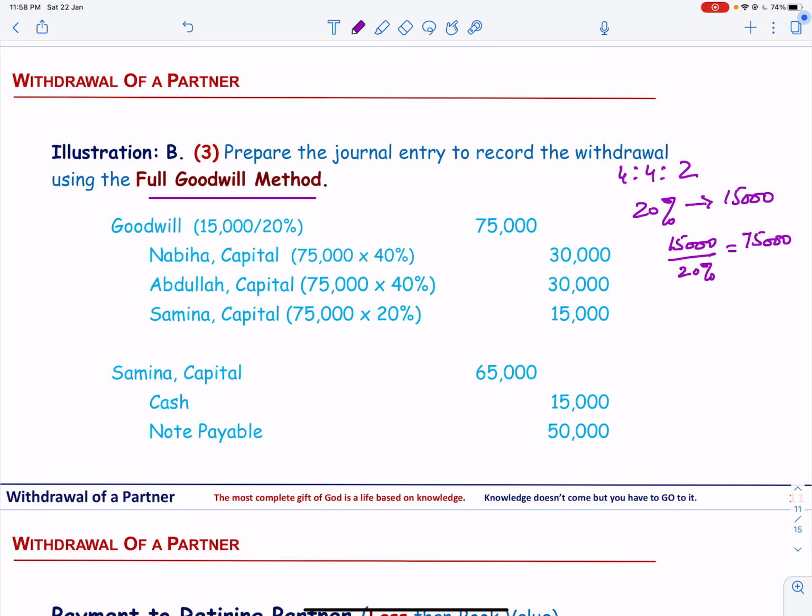And the goodwill will be allocated to all the partners in their profit sharing ratio, that is 4:4:2. And in the second journal entry, Samina's account is settled by paying her cash 15,000 and accepting a liability of 50,000 by the remaining partners.